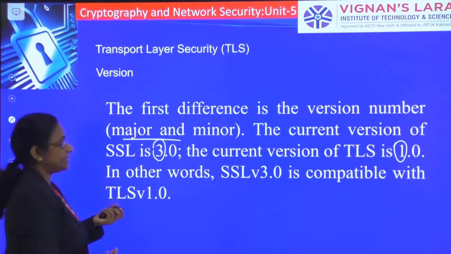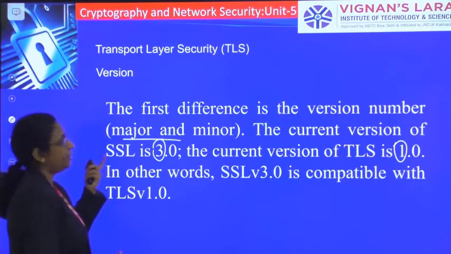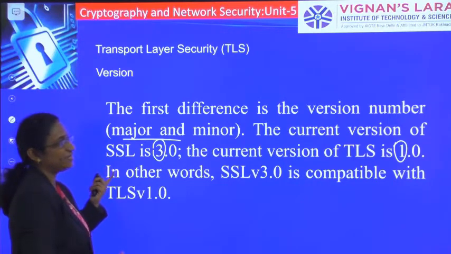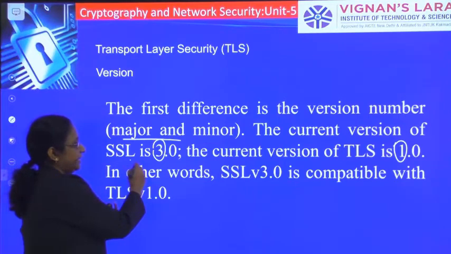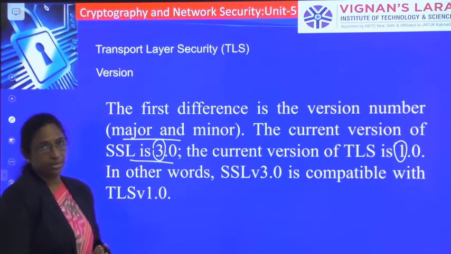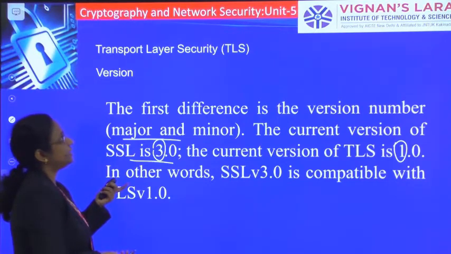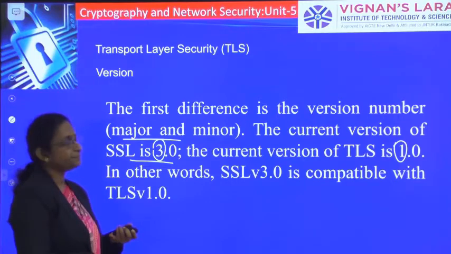In other words, SSL v3.0 is compatible with TLS version 1.0. The current version of SSL is 3.0, whereas the version of TLS is 1.0. That is one slight difference between SSL and TLS.